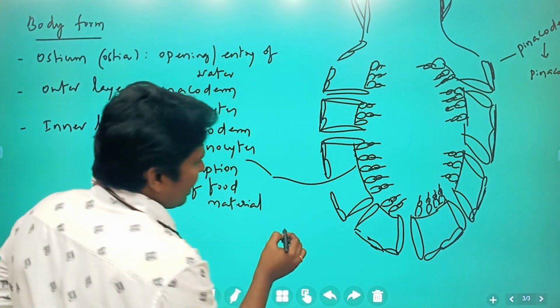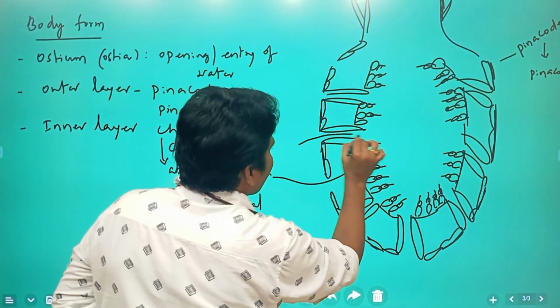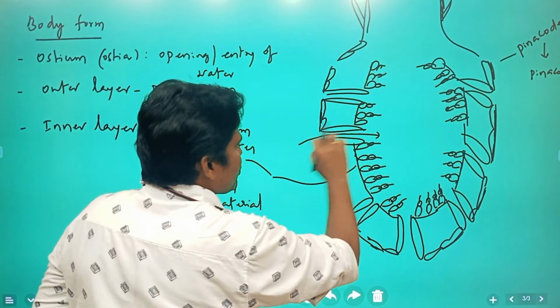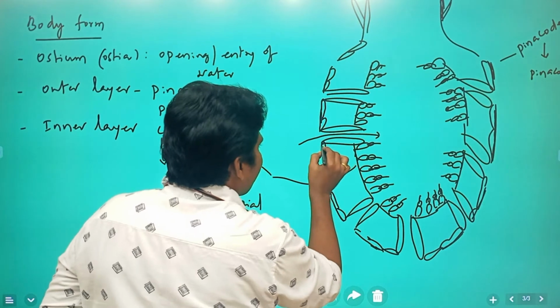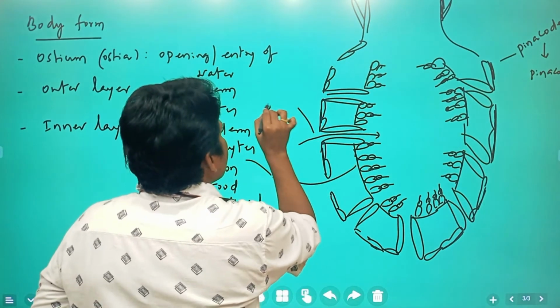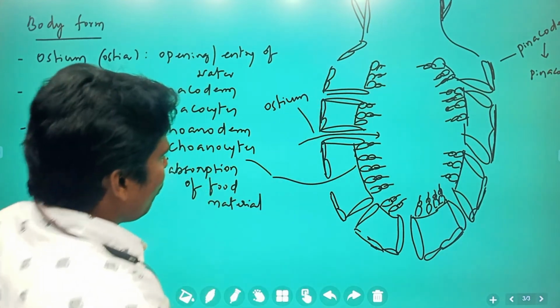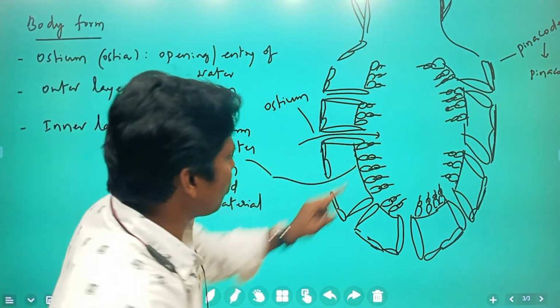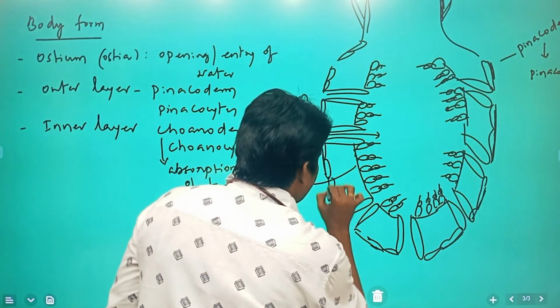So here it is, this is the entry. Water is going to enter in this way. Wherever the water enters, this particular entry we are going to call the ostium. Water enters through this entry region.